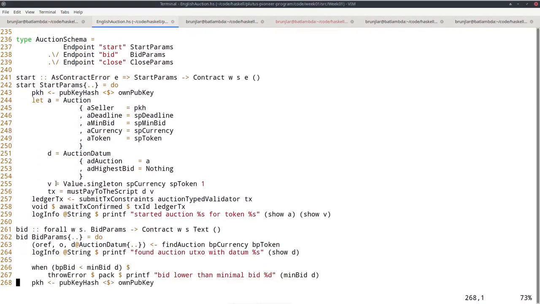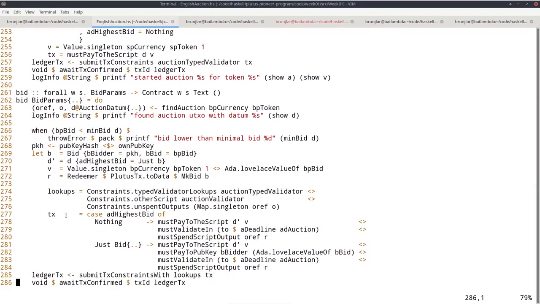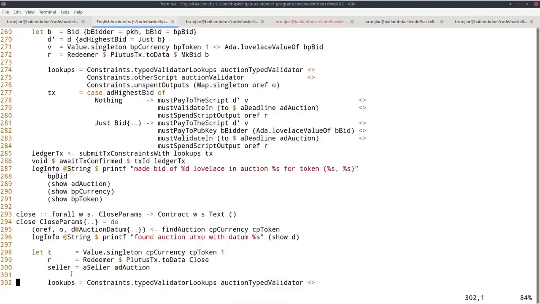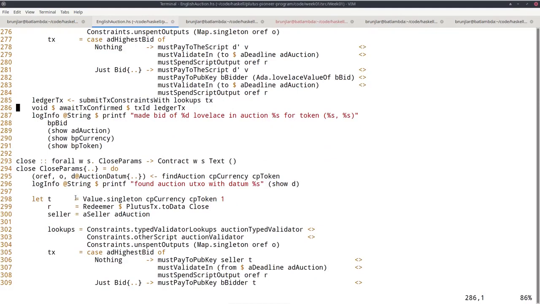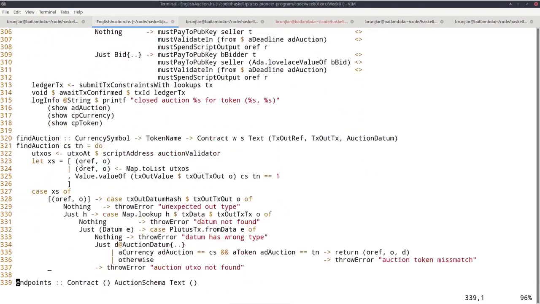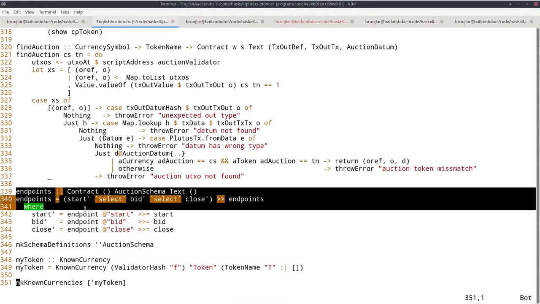And so here these operations are defined. So this is the start logic. Then we have the bid logic here. Okay, it goes a bit further. And then finally here the close logic. And then some helper functions, and this just basically packages everything up.